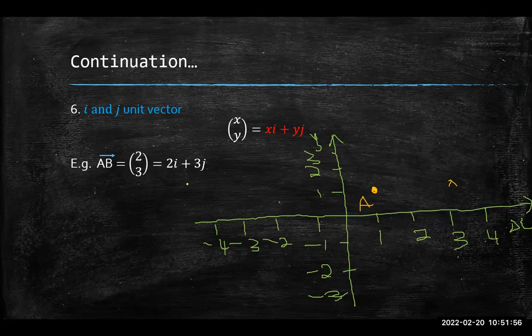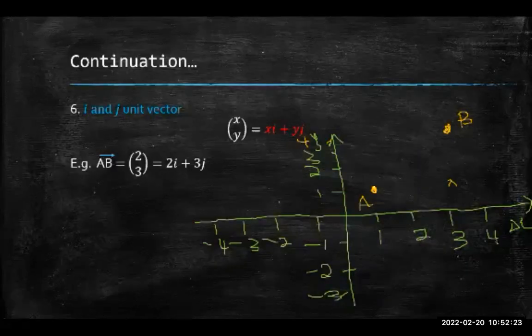But I don't stop there. It also tells me that I have to move 3 spaces up. How do I know that? It's positive 3, and it's in the y position. So what does that mean? I need to move 3 spaces up from this point here. So 1, 2, 3. This point right here is my point B. And therefore I can draw my vector going from A to B, and I draw the arrow to indicate the direction. Do you understand that?